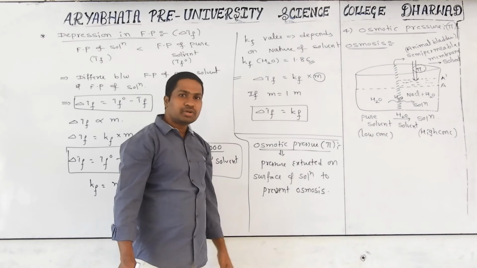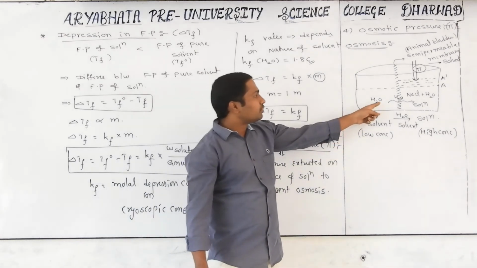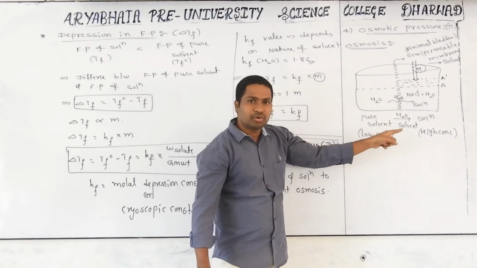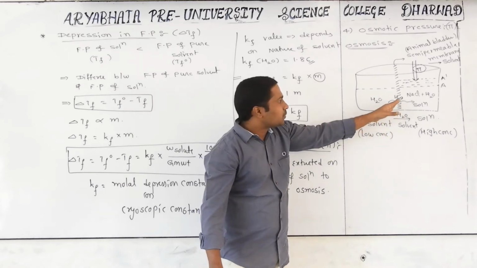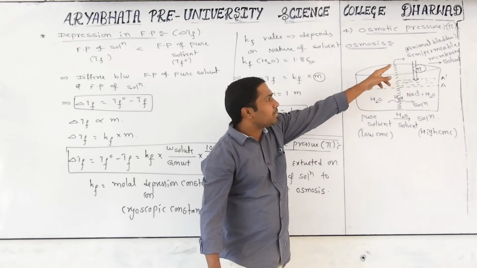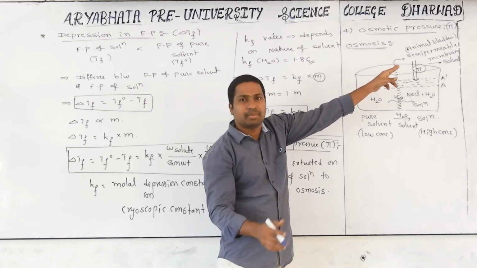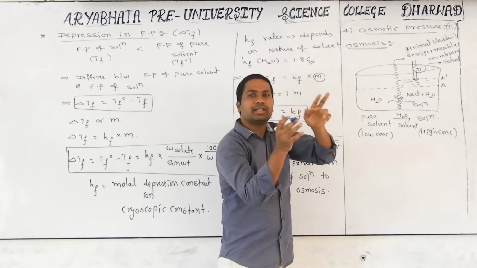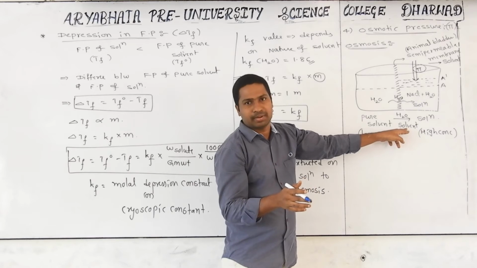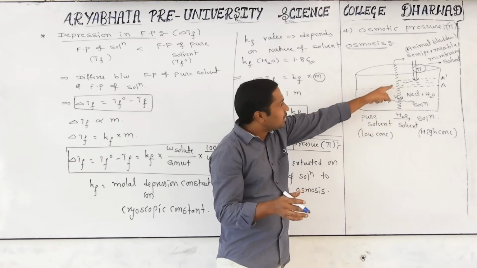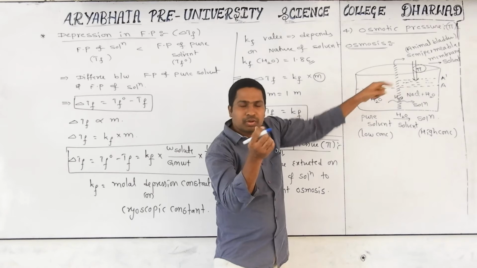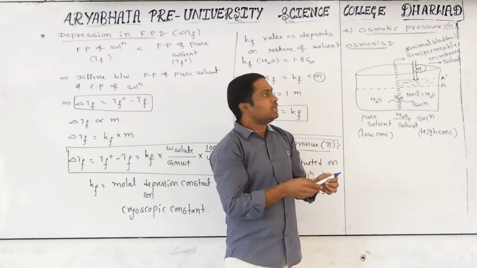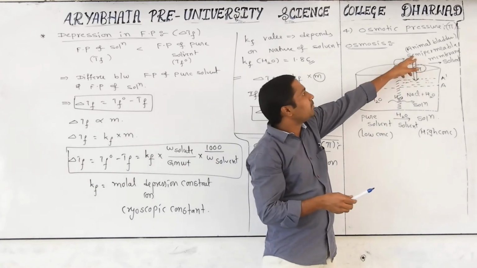Yes. What is the meaning of osmosis? The spontaneous flow of solvent particles from pure solvent to solution, or low concentration to high concentration. To divide them, you use one special membrane, like a filter paper, the semi-permeable membrane. Semi means it allows only some particles through it, namely solvent particles. Through the holes in that membrane only solvent particles travel, but not solute particles.